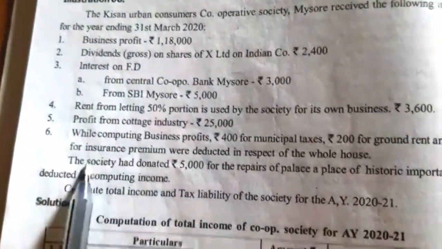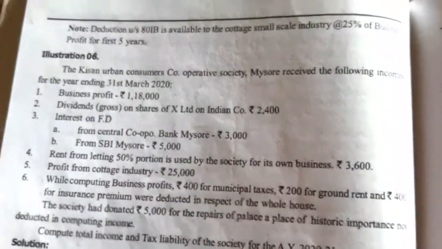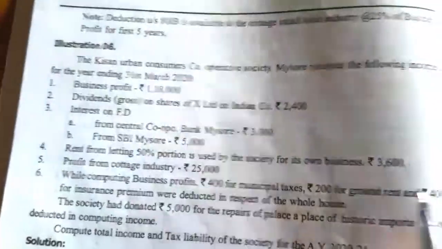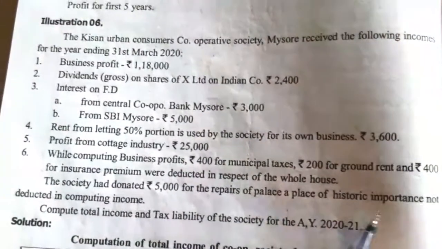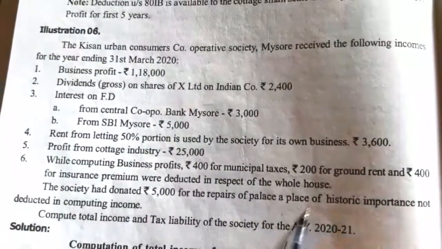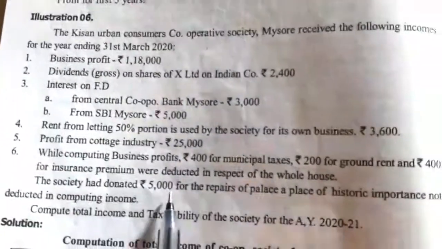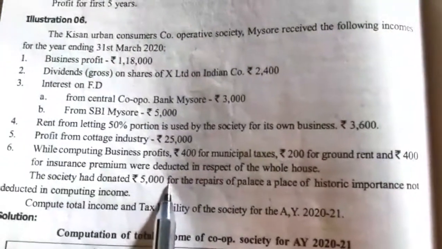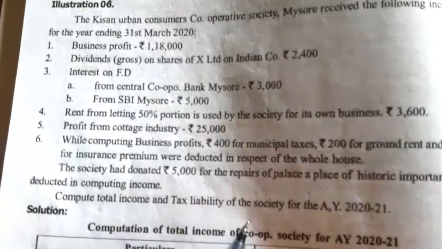The total amount is the taxable business income, and that income can be deducted under section 80P, and that is also a maximum of 1 lakh they can claim because it is a consumer cooperative society. Next, the society had donated rupees 5,000 for the repairs of a palace, a place of historic importance. So this is a donation for the notified place, so with the limit, 50% can be claimed, comparing with 10% of adjusted total income. With this information we have to compute the total income and tax liability.